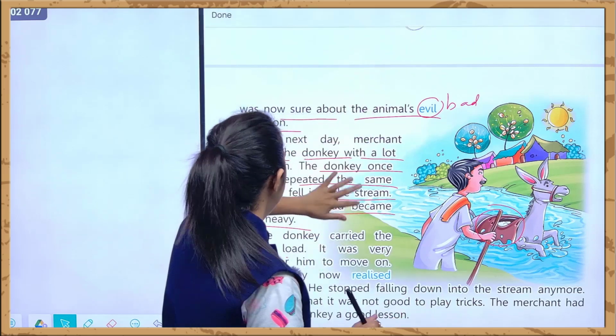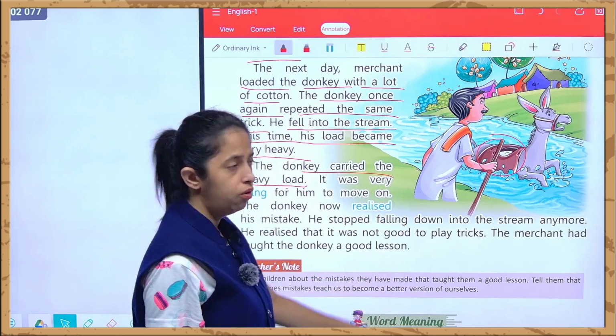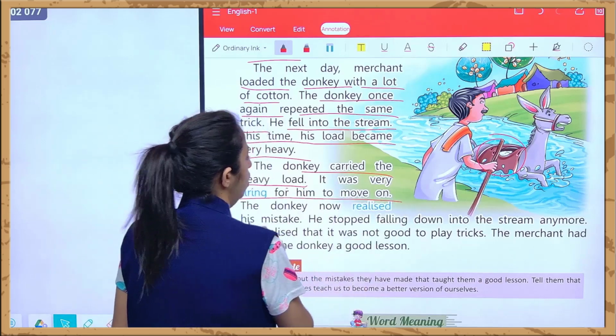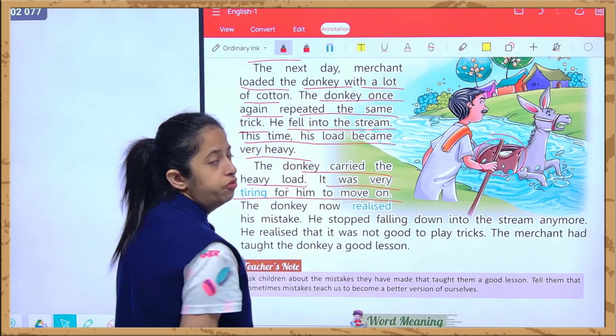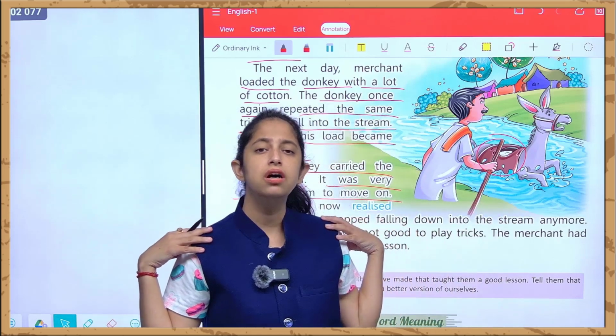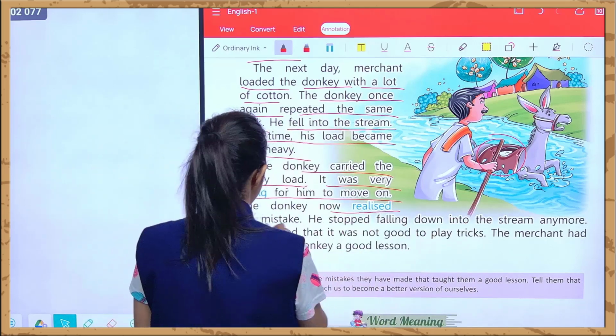Now the donkey carried the heavy load. अब donkey को क्या हो गया? Now he carried the heavy load at the back of him, and it was very tiring for him to move on. Now it was very difficult for him to move out of the stream as he was loaded with the heaviest weight. Right? Now the donkey realized his mistake.